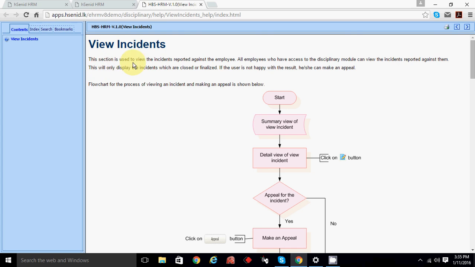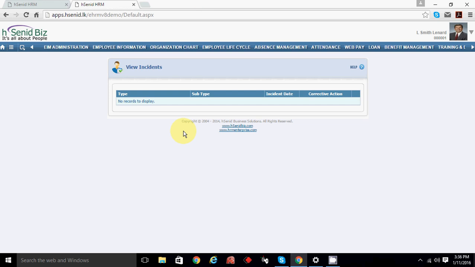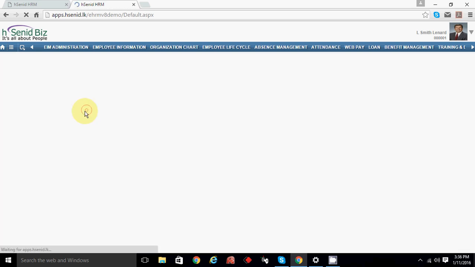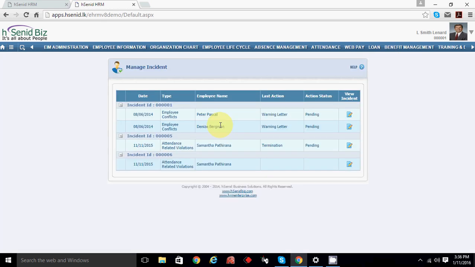View incident means this section is to view the incident reports against all employees who have access to the disciplinary module. Which means, let's say that if you have put any incident against any other employee, for this example, Smith has reported an incident for Peter.